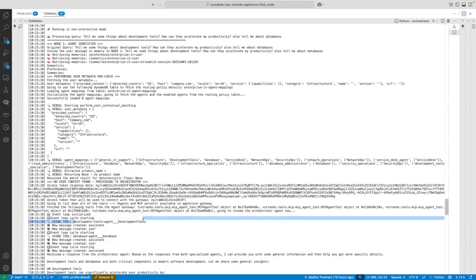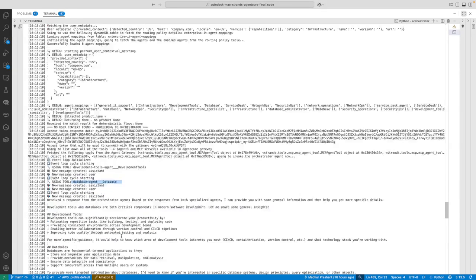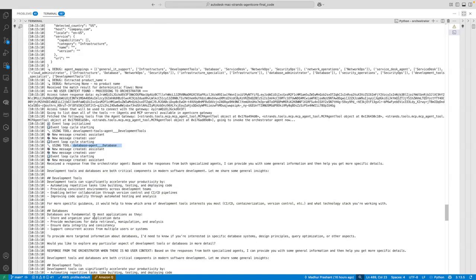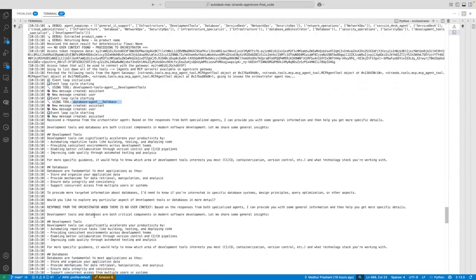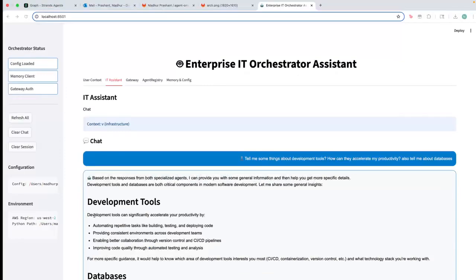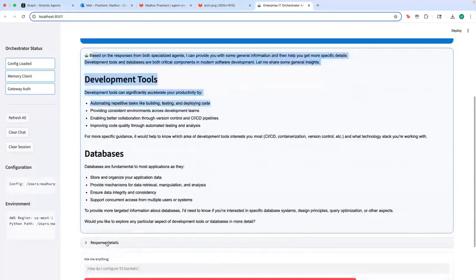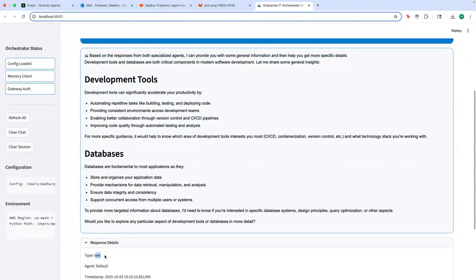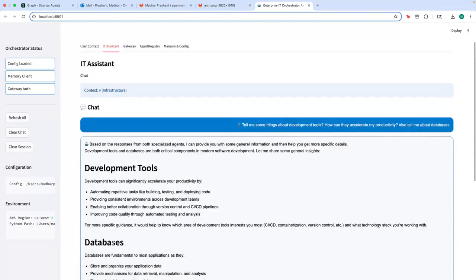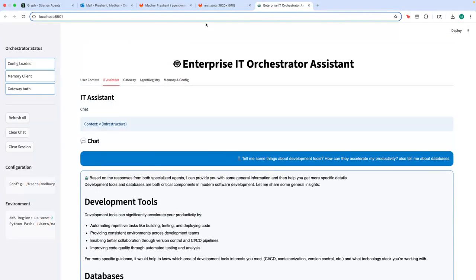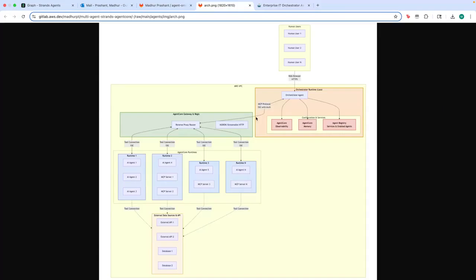and then the orchestrator correctly reasons and says that this question needs the development tools agent from the gateway. It needs a database agent. Let me invoke those two. Let me accumulate a response from both of them, and then provide that back to the user. And now it gives a really good response from both the agents. This is directly from the orchestrator, and the signal it gives is text because this is just the orchestrator response.